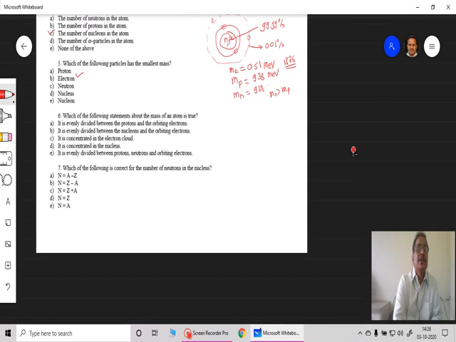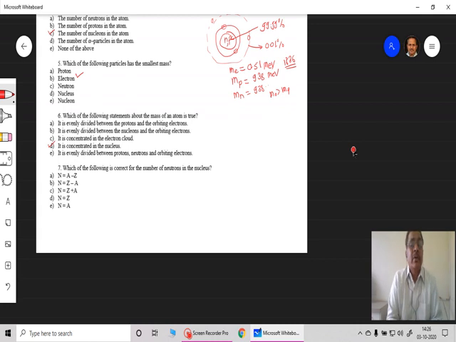Now question 6: which of the following statements about the mass of an atom is true? There are 5 options. It is evenly divided between the protons and the orbiting electrons, that is not our picture. It is evenly divided between the nucleons and the orbiting electrons, that is also not true. As I said, 99.99% of the mass is in the nucleus, so it is definitely not concentrated in the electron cloud. That is also not correct. It is concentrated in the nucleus, so that is the option which tells you the entire mass of the atom is concentrated in the nucleus, and therefore for question number 6 the correct option is D.